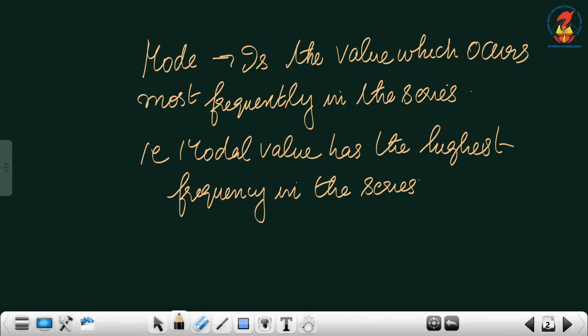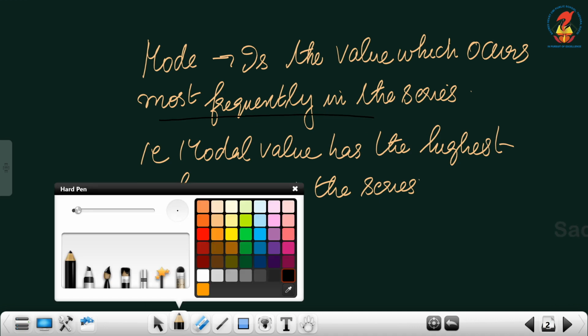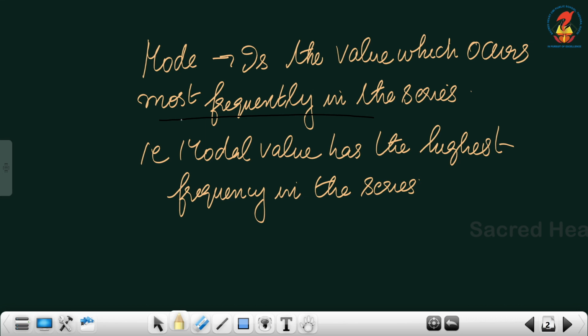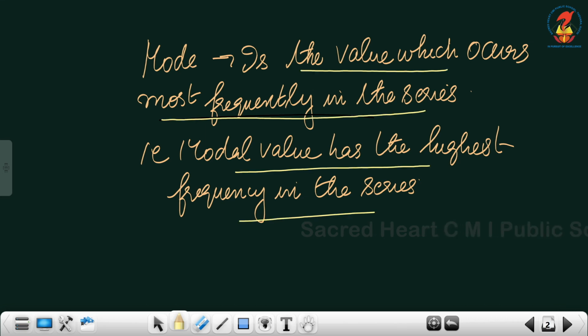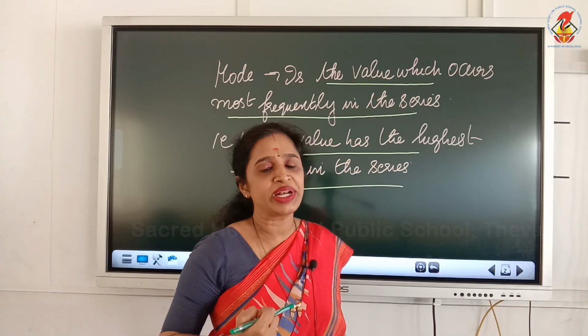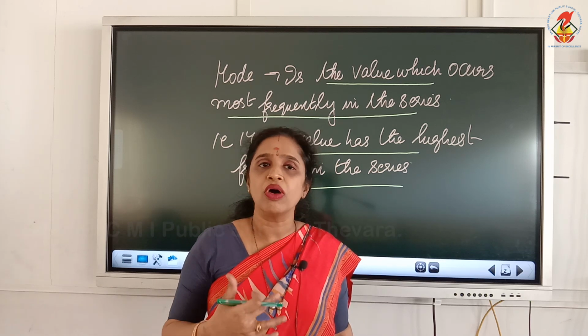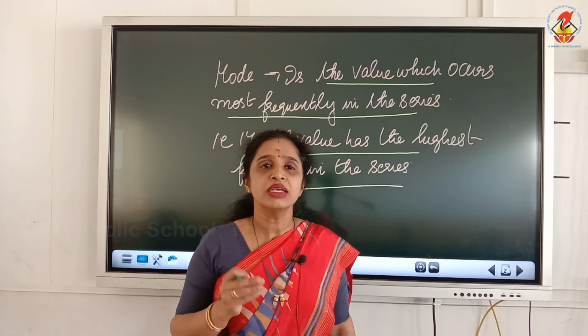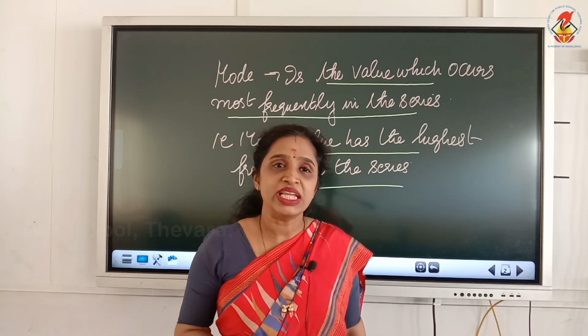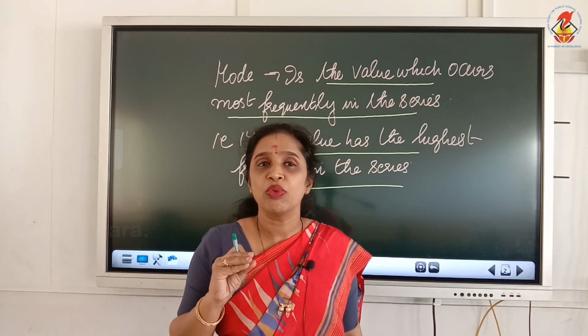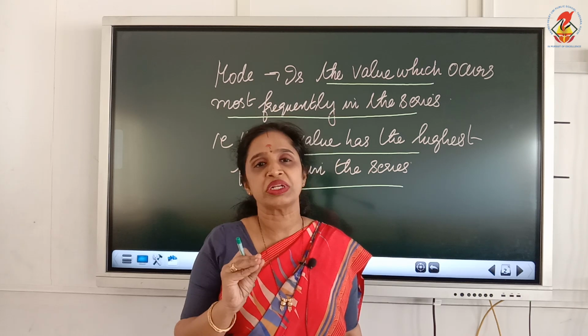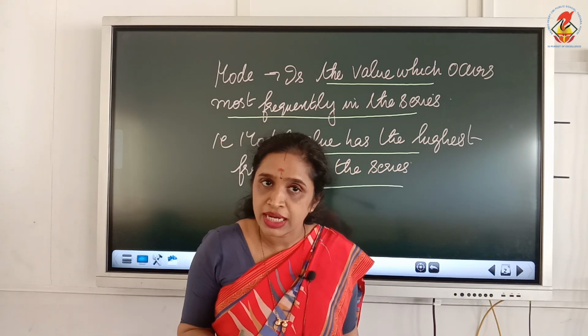Mode is the value which occurs most frequently in a series. Now, if a particular series is given, the most frequently appearing value in that series is called mode. Because you know in a series, whether it is an individual or a discrete or a continuous series, some numbers will be repeated more times. So the one which appears more frequently, that particular value is considered as mode.